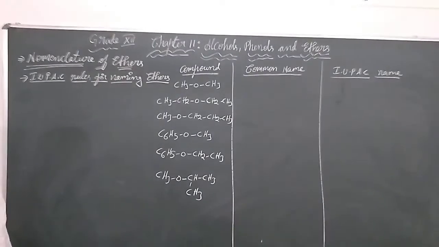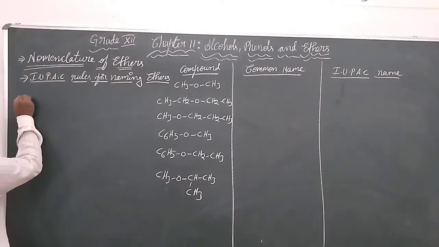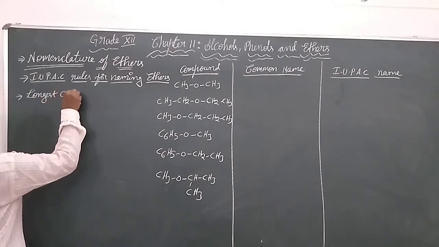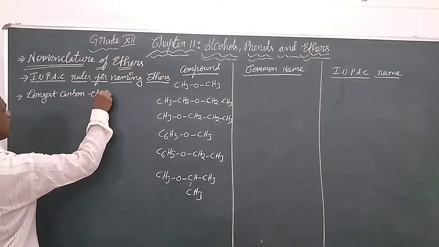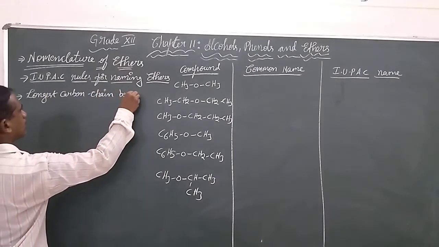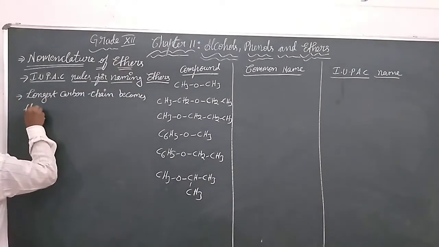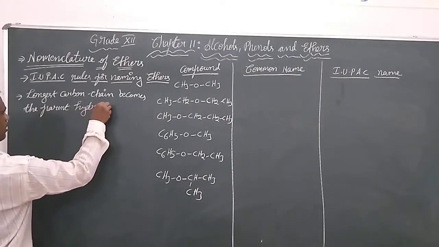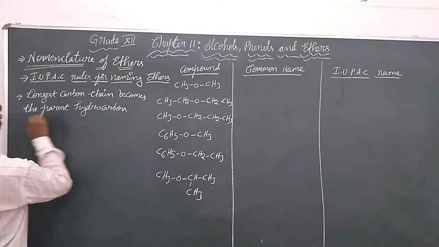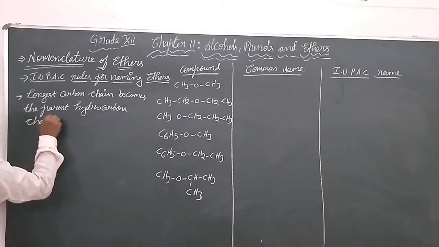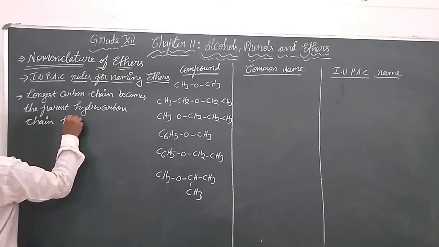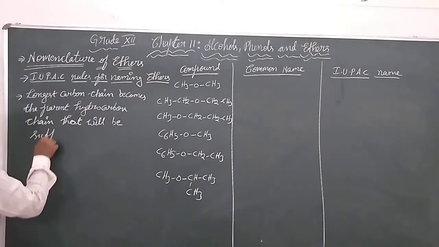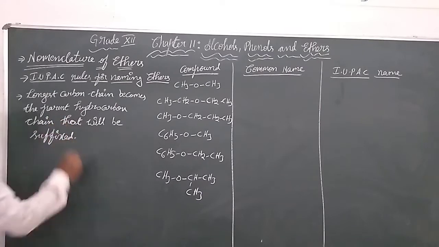The first rule according to IUPAC is that the longest carbon chain becomes the parent hydrocarbon chain. That will be suffixed.